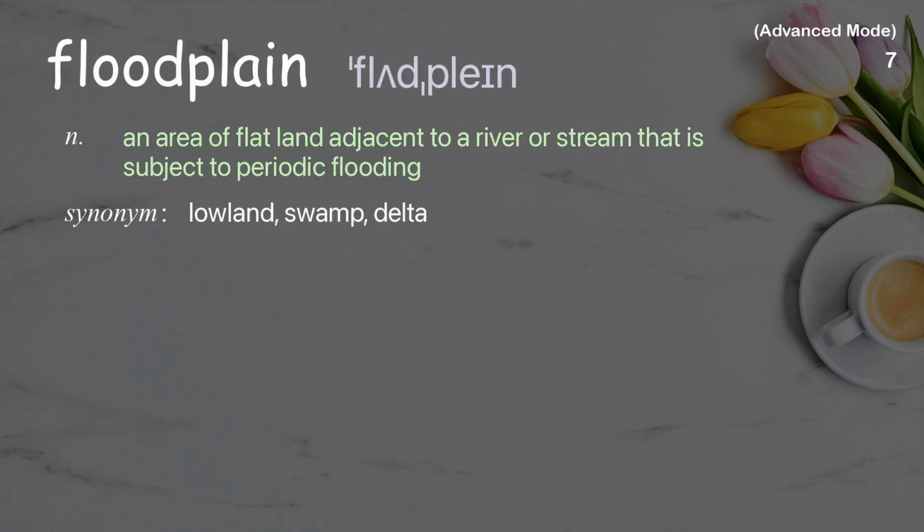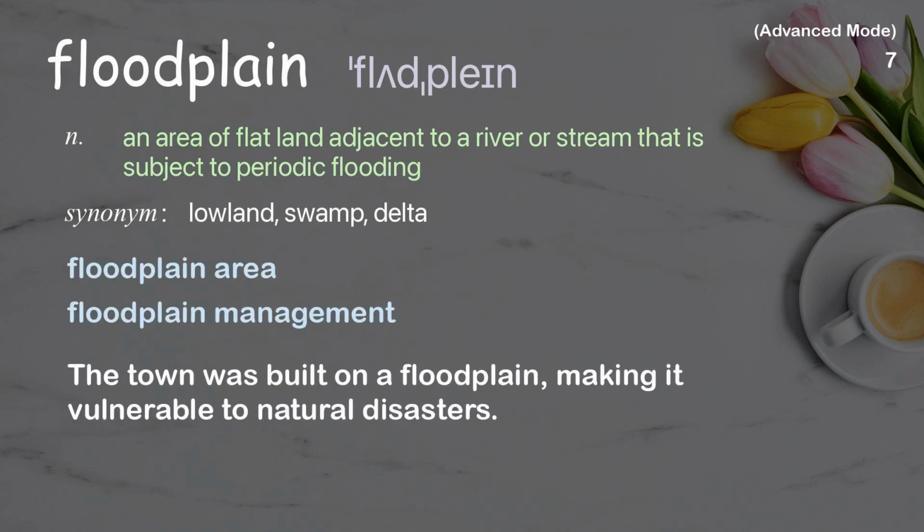Floodplain. An area of flat land adjacent to a river or stream that is subject to periodic flooding. Examples: Floodplain area. Floodplain management. The town was built on a floodplain, making it vulnerable to natural disasters.